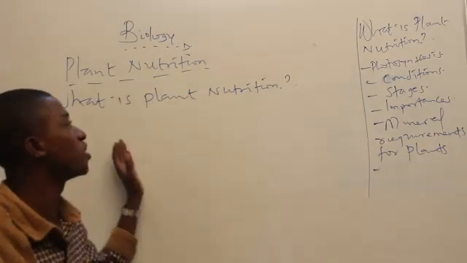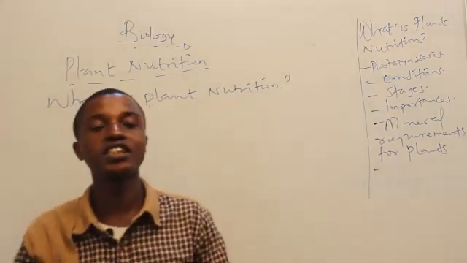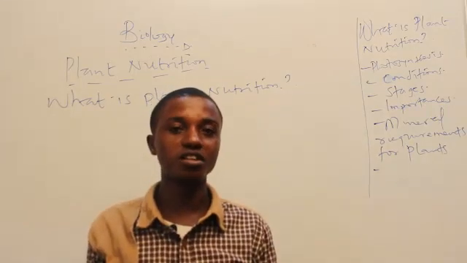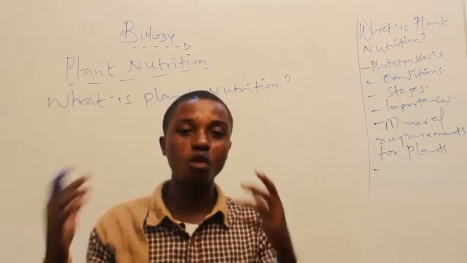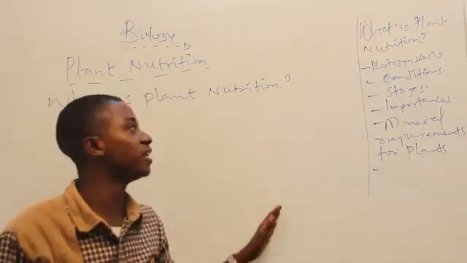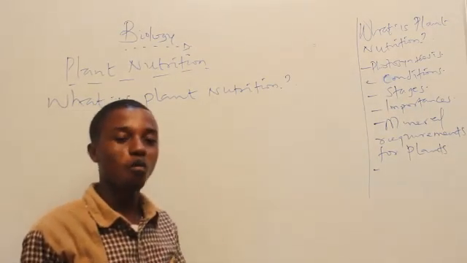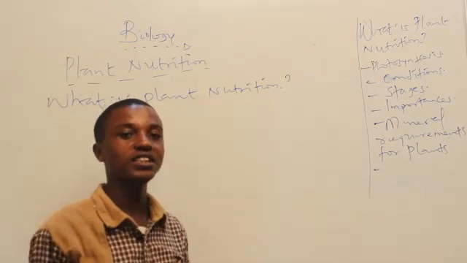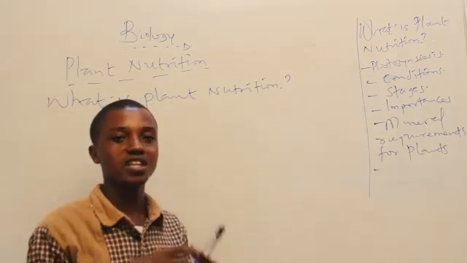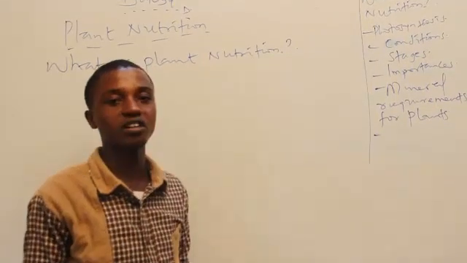Okay, so the question now is, what is plant nutrition? Now what I want you to have at the back of your mind is this: if there is plant nutrition, definitely there will be animal nutrition, because plants and animals cohabit the earth. So what is plant nutrition? Now, to a layman out there, plant nutrition talks about a nutrition that is being carried out by plants. What is nutrition then? Nutrition is generally the mode of feeding of living organisms. How living organisms feed, the process of digestion, the production process, the process involved in the manufacturing of food.